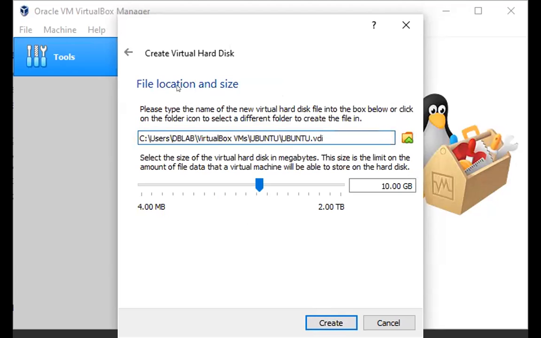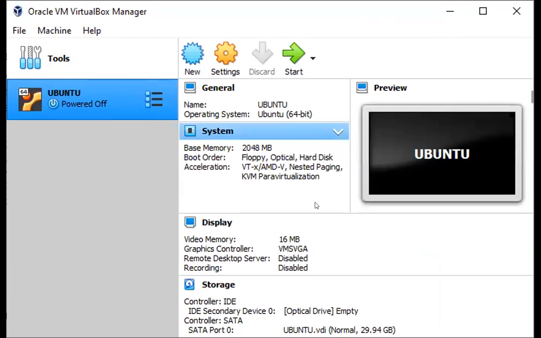Then there is your file location and size. This is for your hard disk space; previously it was for RAM. If you want to give a maximum memory for your virtual machine, you can change it. You can move this position and change the memory. The total is 2 TB, as my system has a hard disk of 2 TB. I will give up to 30 GB to my virtual machine and click on create. And this is the whole concept to make your system virtual.